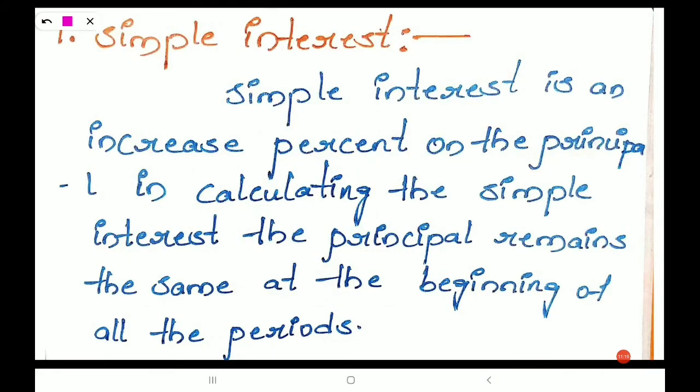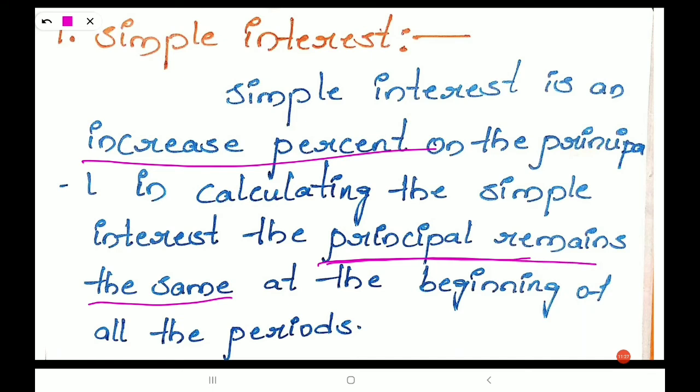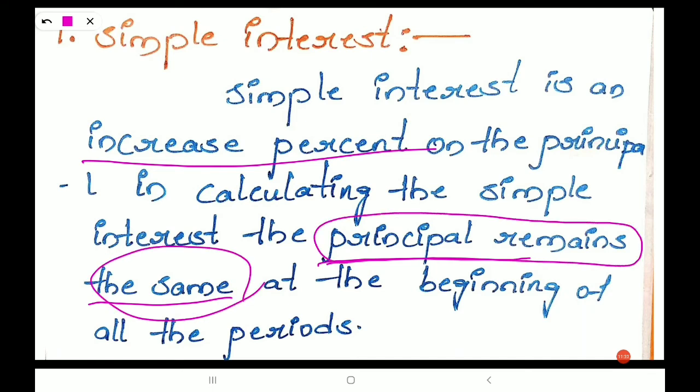In calculating the simple interest the principal remains the same. This point is very important. The principal remains the same in all the periods. In simple interest the principal remains constant, it is fixed.